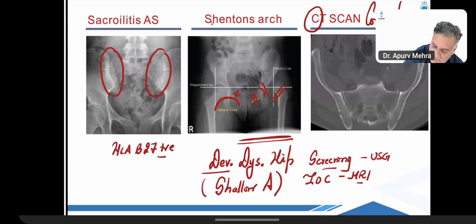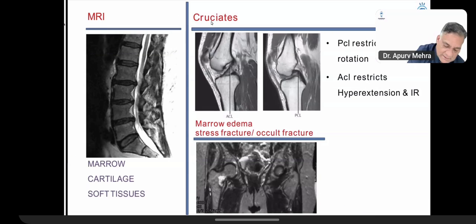If you have to see the cortex, or you need to see the calcification, CT scan. Okay? Cortex and calcification, CT scan. Remember that. Okay? So this is MRI. The king of investigations in my subject is MRI.